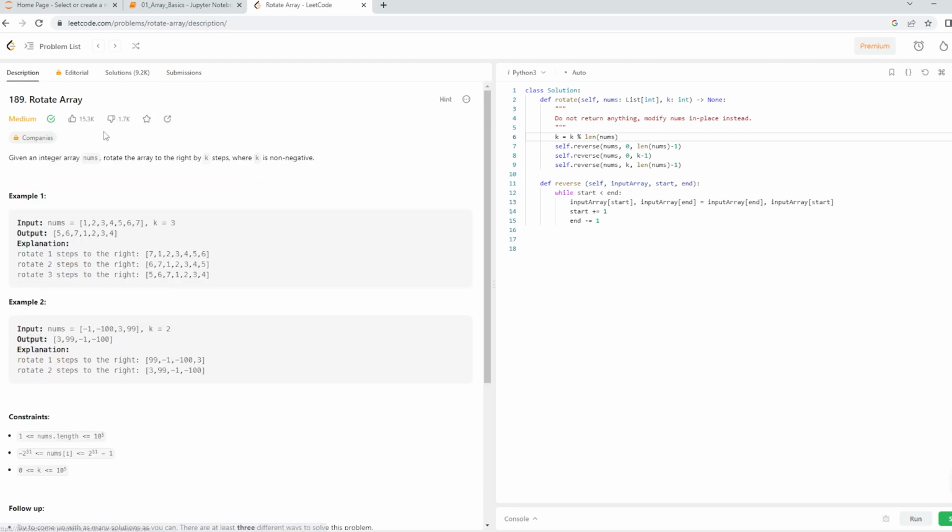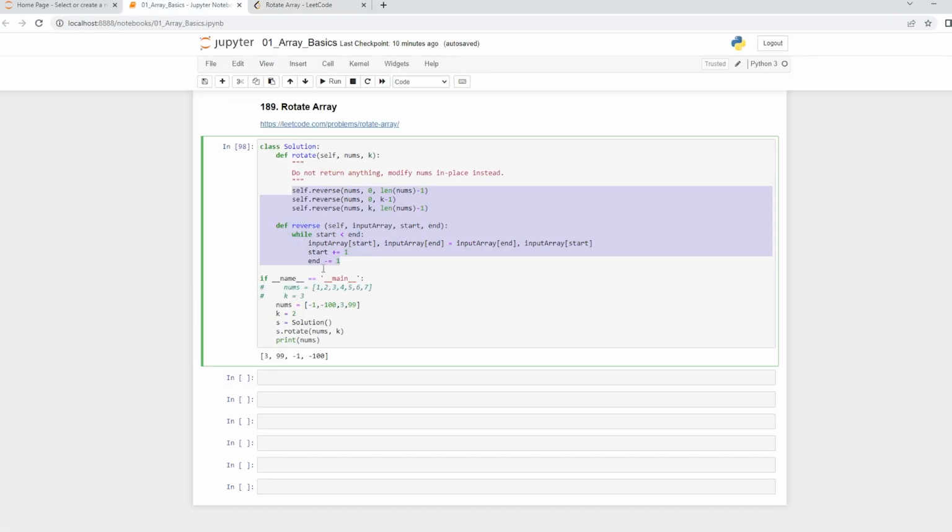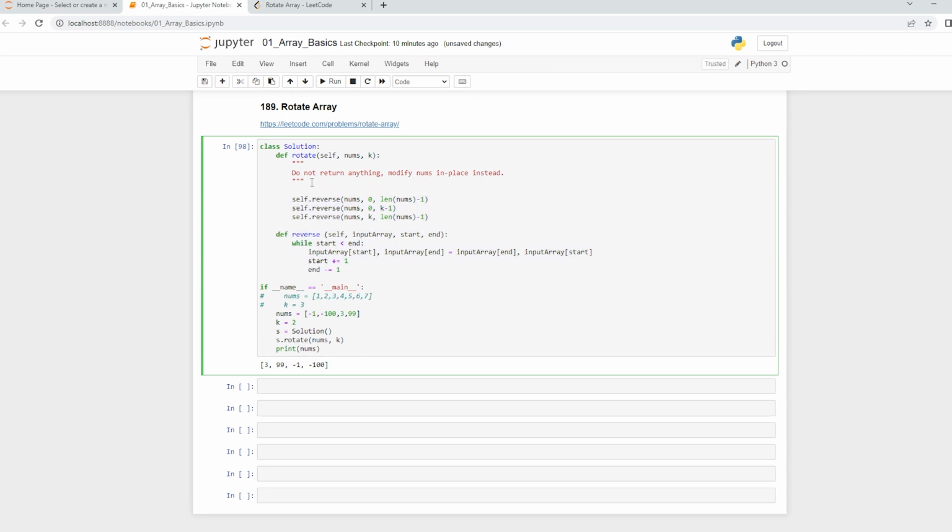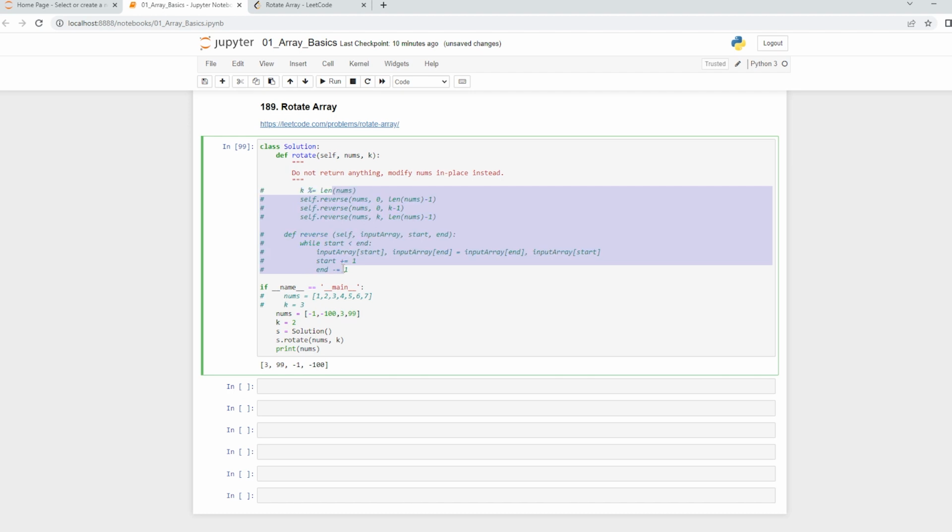And there is one more modification that can be done using list slicing. I'll just comment this out, but please remember this base condition. I'll also mention it over here. So k is directly equal to k modulo the length of nums, like this. That is the base condition that they use. But now we want to make some changes in our code.